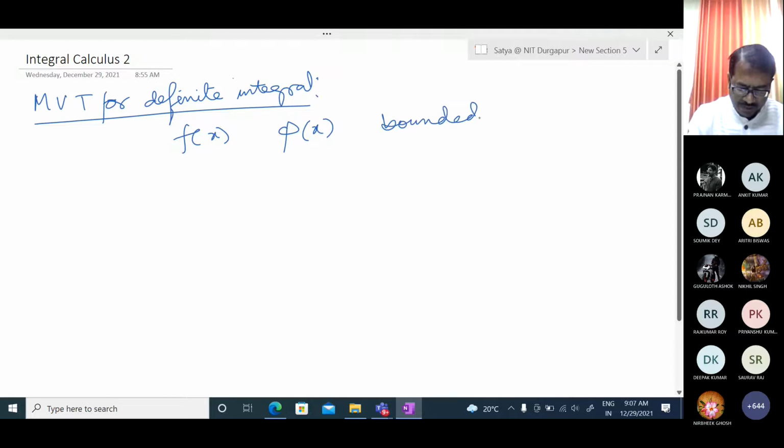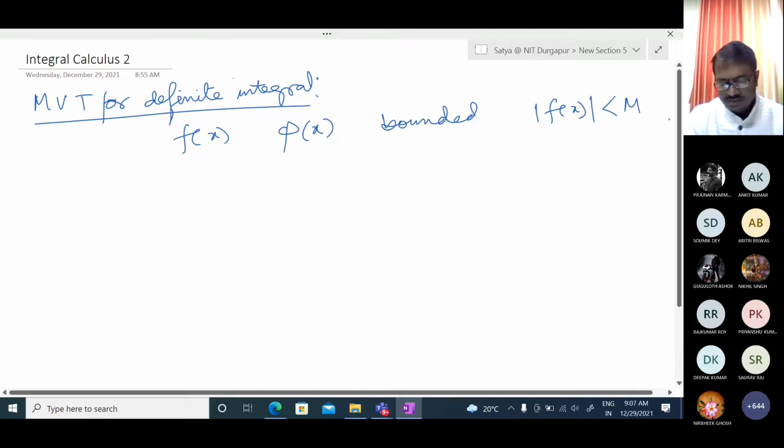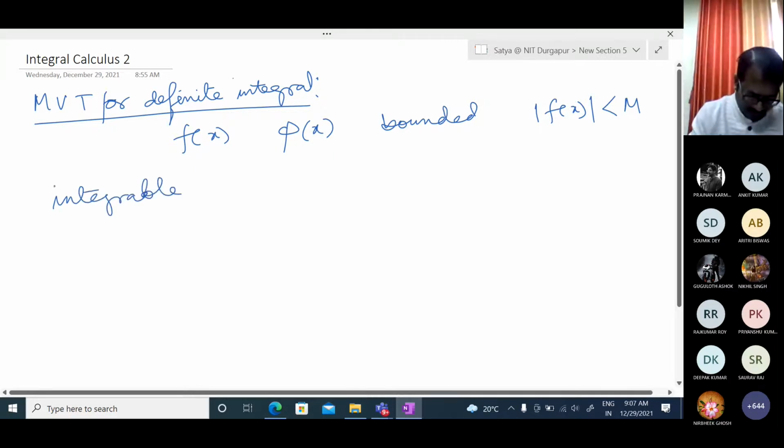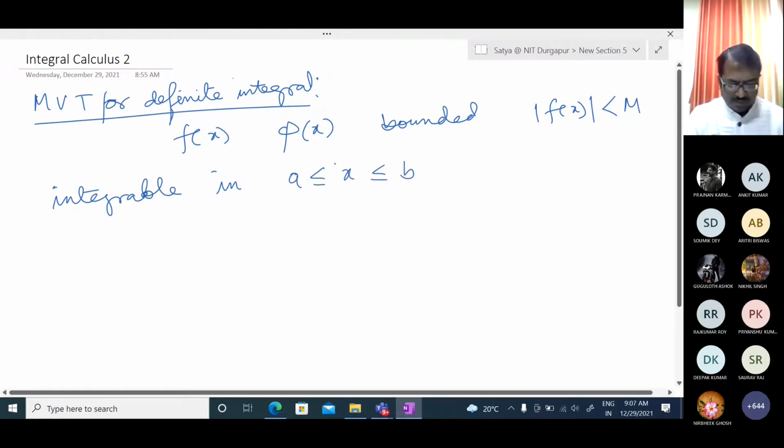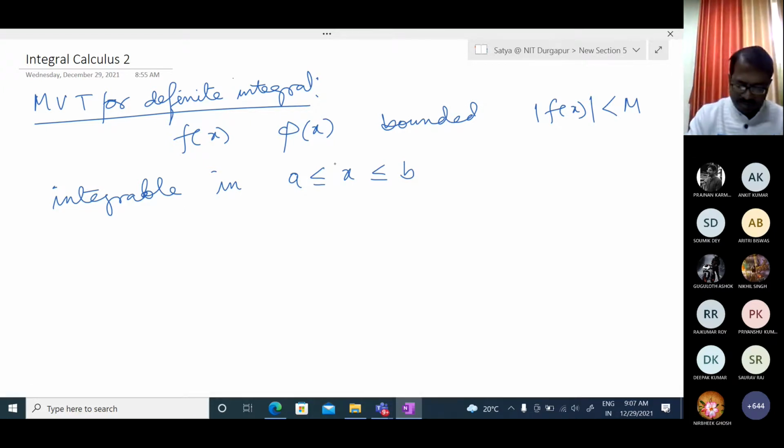Bounded means that if we take the modulus, mod of f of x should be less than some finite value M. So these two functions are bounded and integrable in the interval a less than or equal to x less than or equal to b.